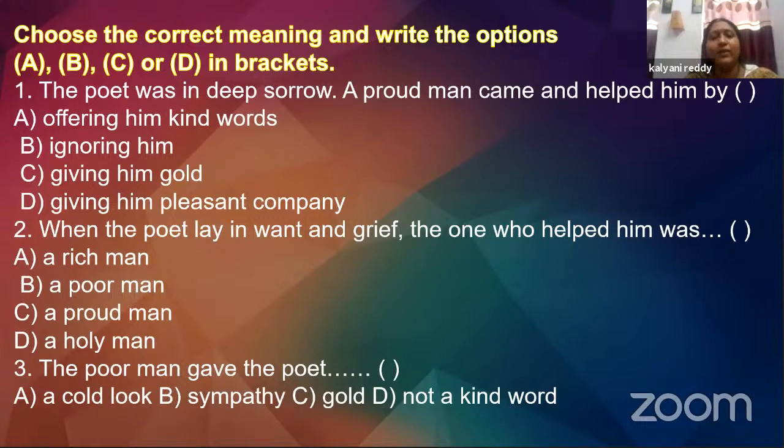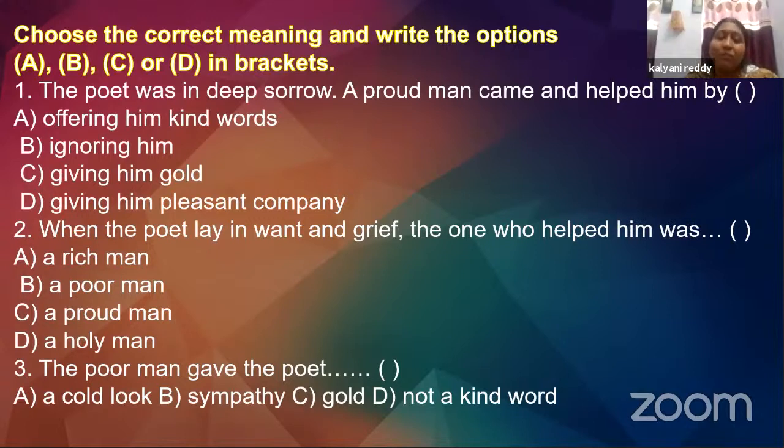Now, this is a second situation that we are talking about. So he was in grief and he wanted somebody to help him, isn't it? So who was the one who helped him? A, a rich man; B, a poor man; C, a proud man; D, a holy man. All right, it is a poor man.